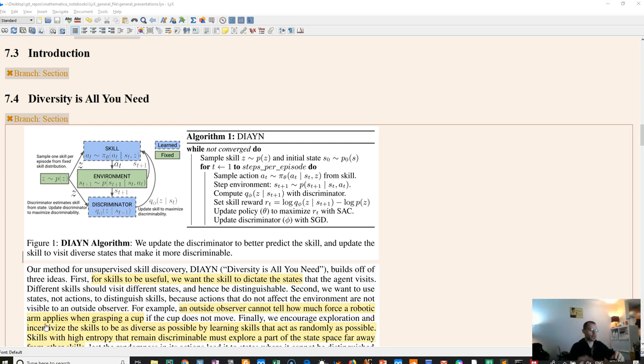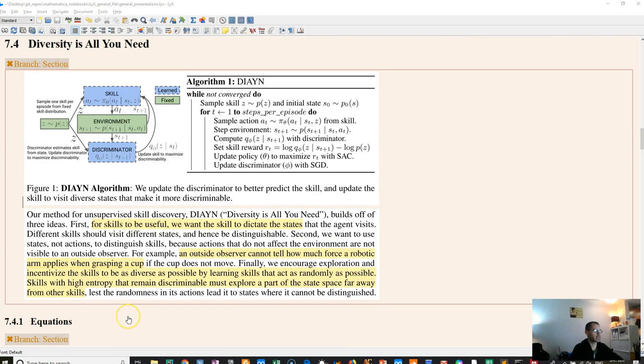So by adding lots of randomness, we need to have very distinct types of states. So we have diverse skills that way. Cool. So that encourages us to explore the range of all possible skills that produce distinct states.